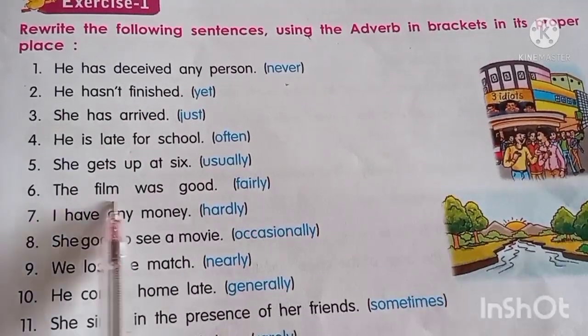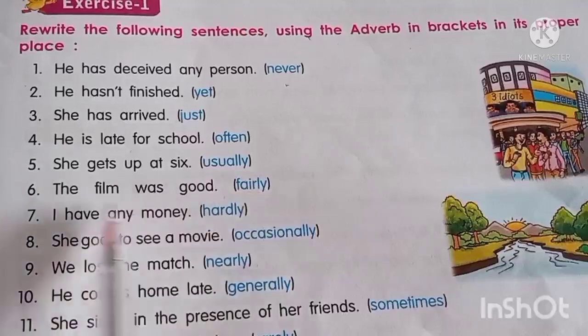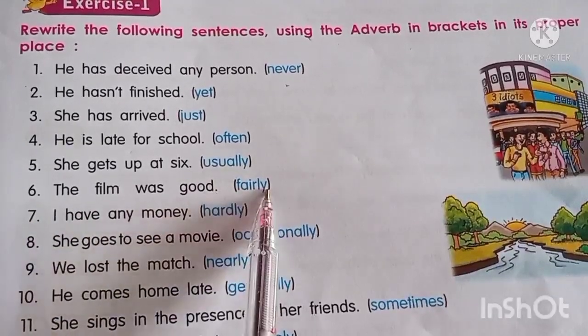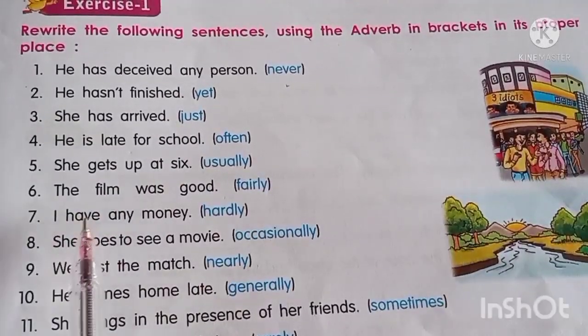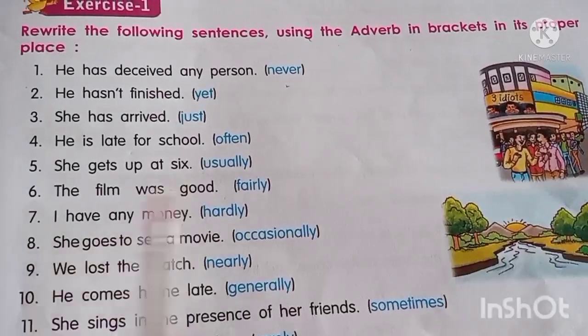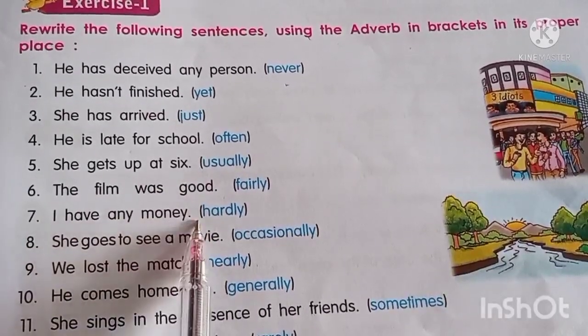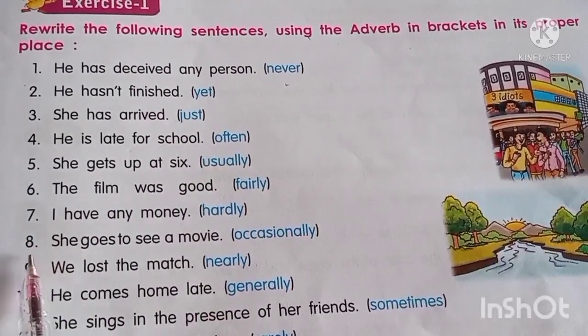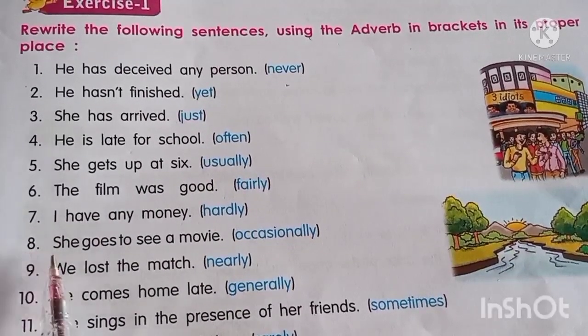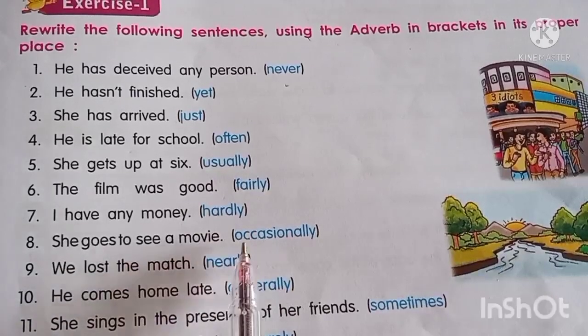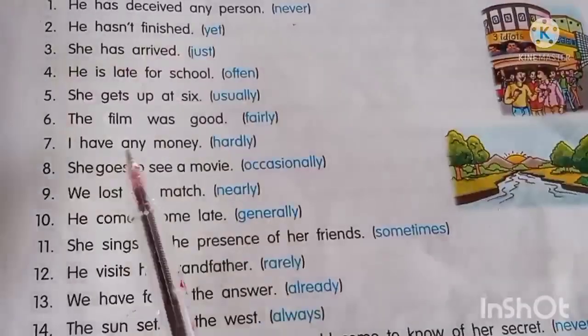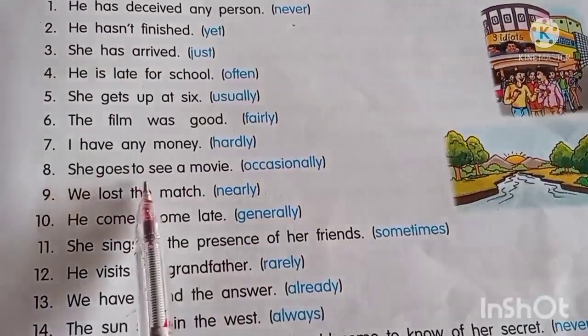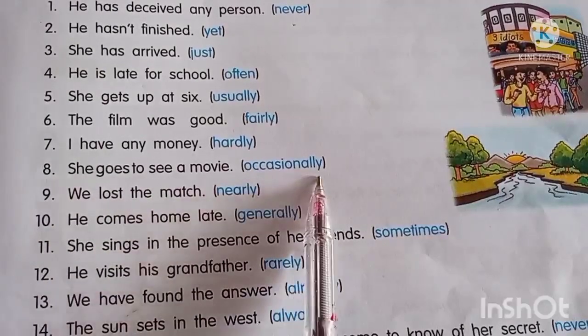Number 6. The film was good. So fairly, the film was fairly good. Number 7. I have any money. So I have hardly any money. Okay. So you have to use here. Number 8. She goes to see a movie. So occasionally. So what you will write? She occasionally goes to see a movie.